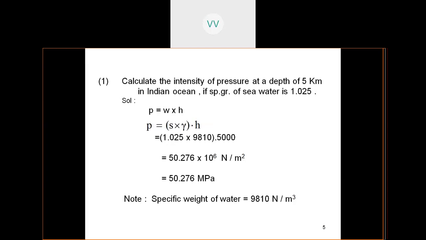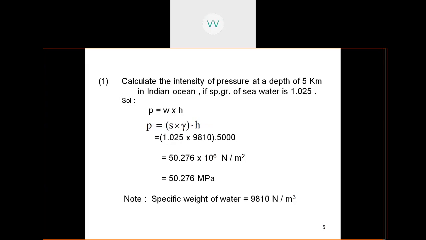Because it is in the ocean, the seawater is going to have a different specific gravity. Seawater has more salts and minerals. That is why instead of 1, the specific gravity of the seawater is 1.025. So in the solution part, the intensity of pressure is P is equal to WH.